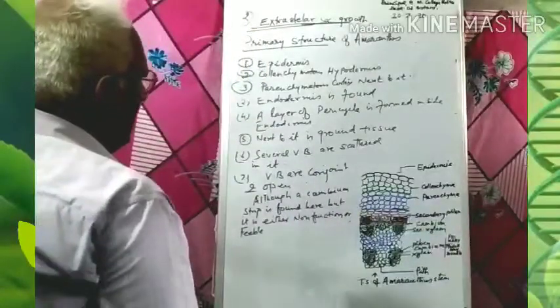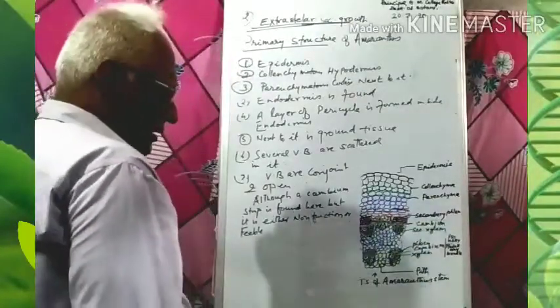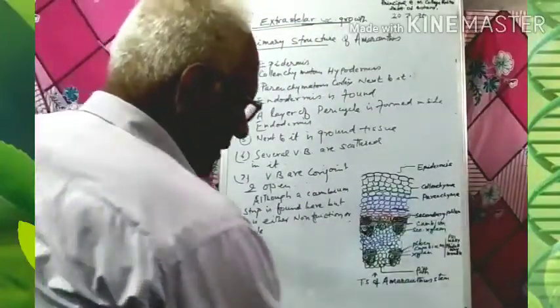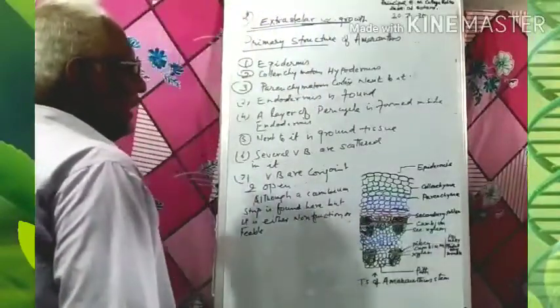Their function is not clear. It is a strip that does not show clearance, so it is known as feeble, and these are also non-functional.